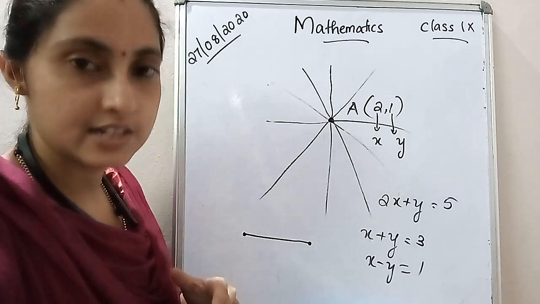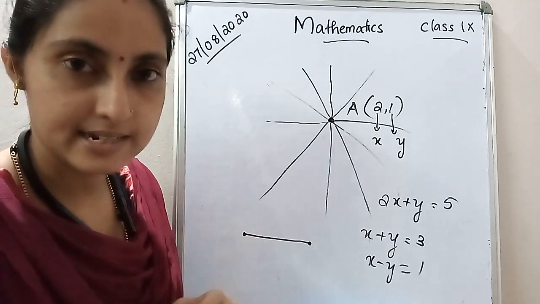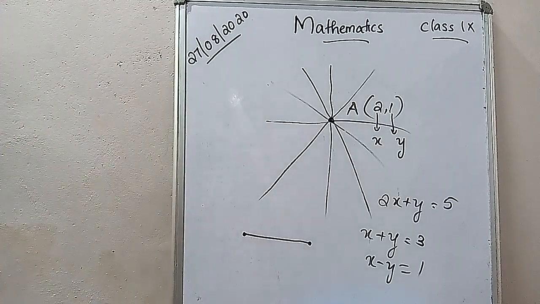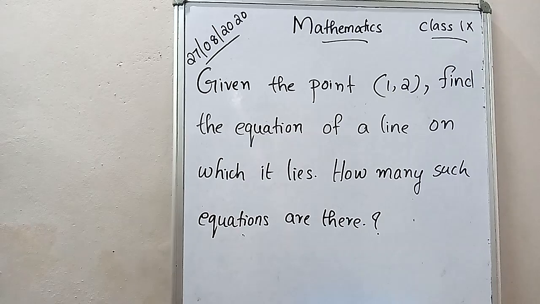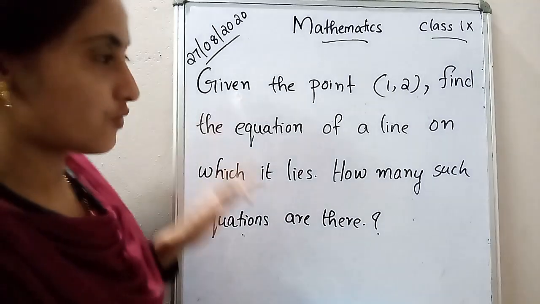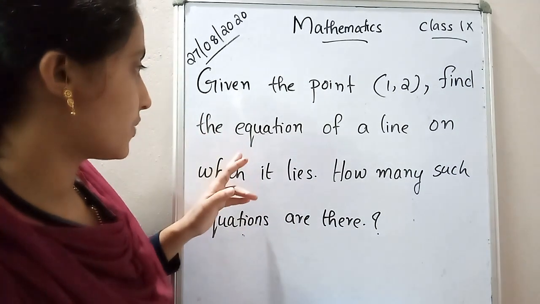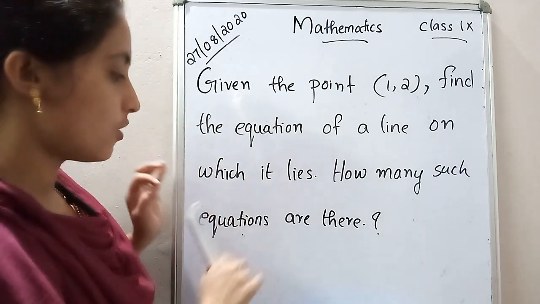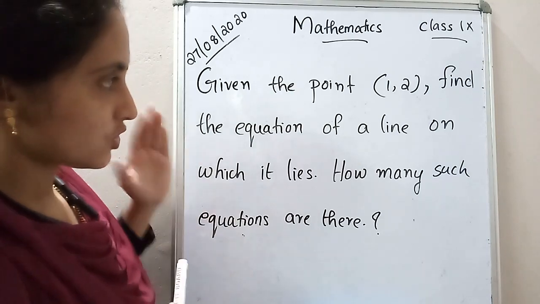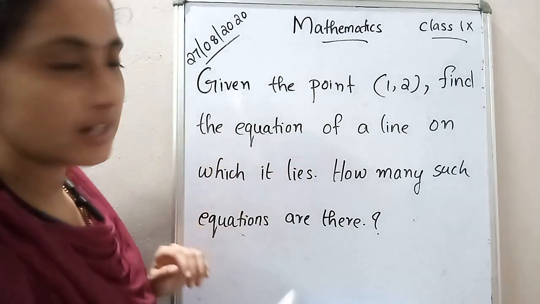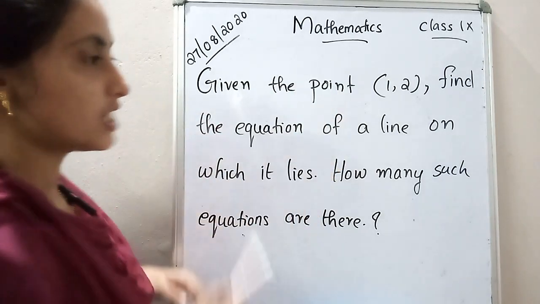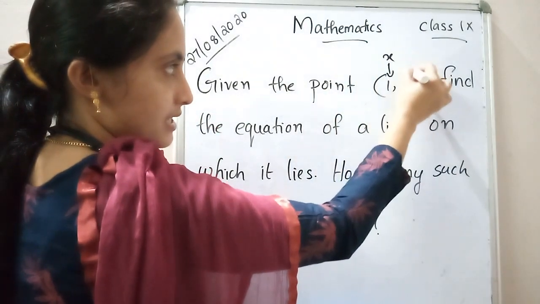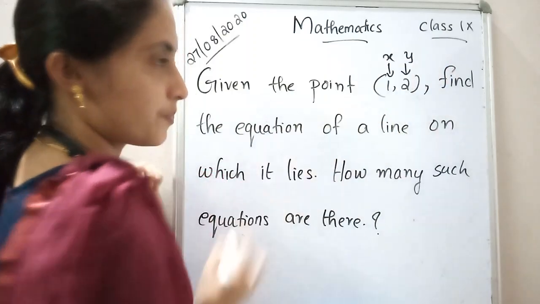Yes. So please take a notebook and write down today's date and listen here, please. Yes, please write down the question. Given the point (1, 2), find the equation of a line on which it lies. How many such equations are there? So here you have to find only one equation which passes through this point. So how will you write? Take 1 as x, and y as 2.